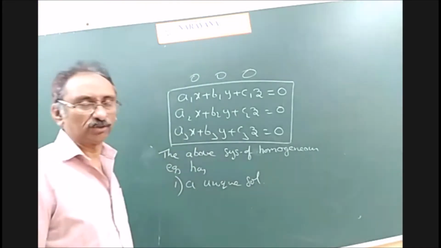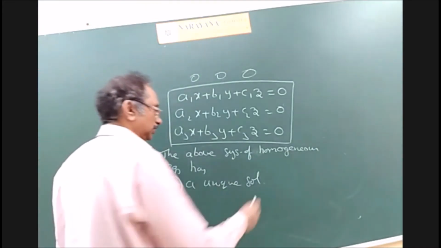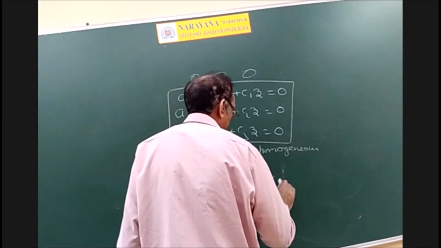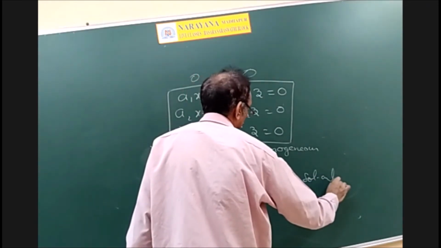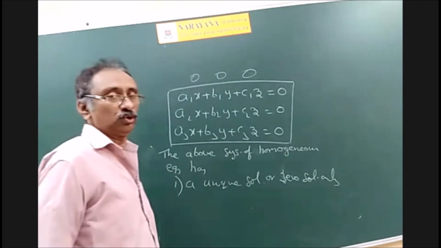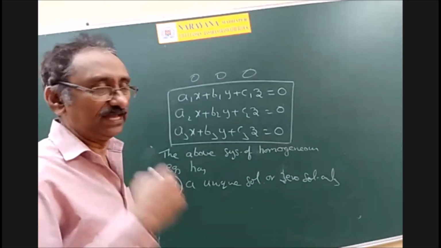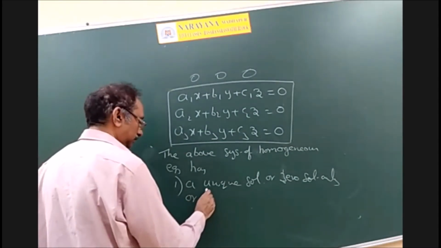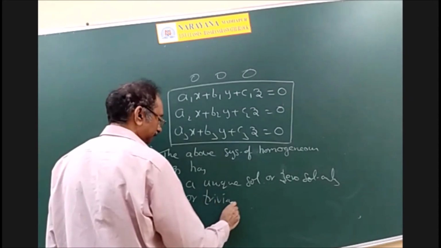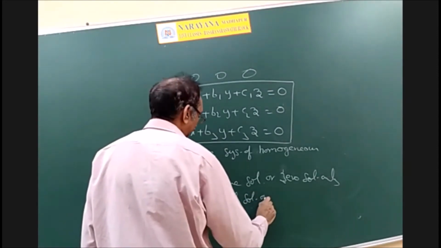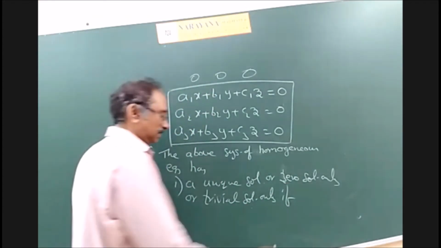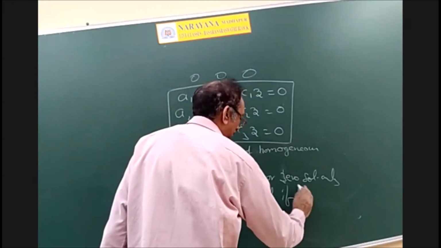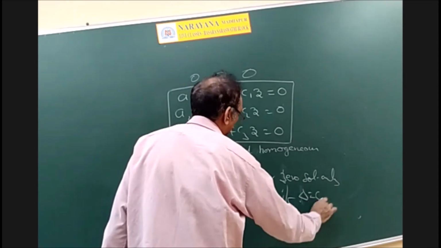What is that unique solution? 0 solution only. The 0 solution is also called the trivial solution. Trivial solution only when delta is equal to 0.